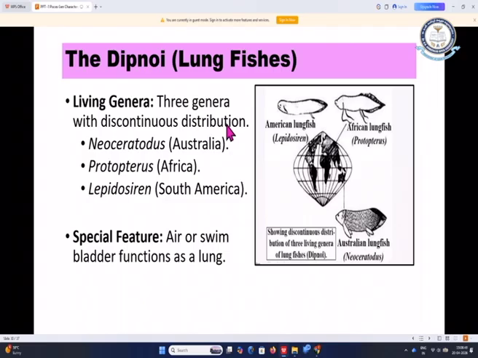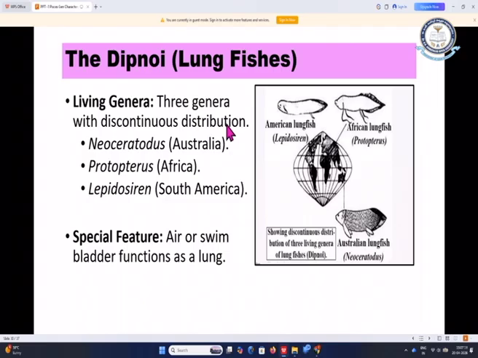For example, here we can see there are mainly 3 lung fishes. They are Neoceratodus, Protopterus and Lepidosiren. Neoceratodus is the Australian lungfish, present in Australia, and Protopterus is called the African lungfish, and Lepidosiren is found in South America. So, these are the 3 different areas where these 3 different fishes are found. So, this is called discontinuous distribution.